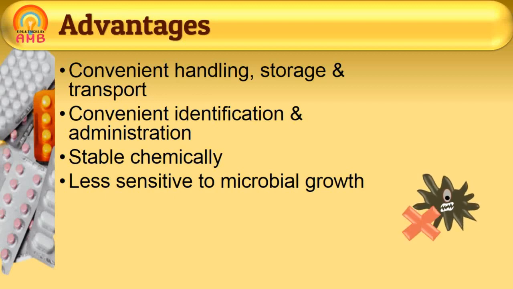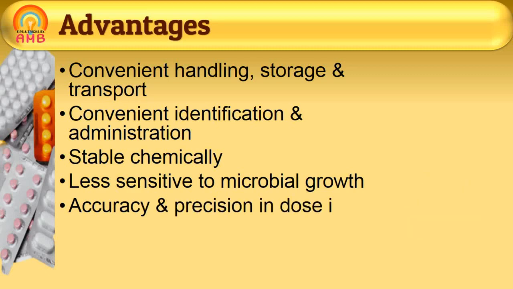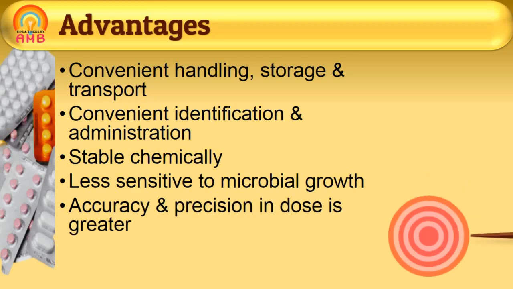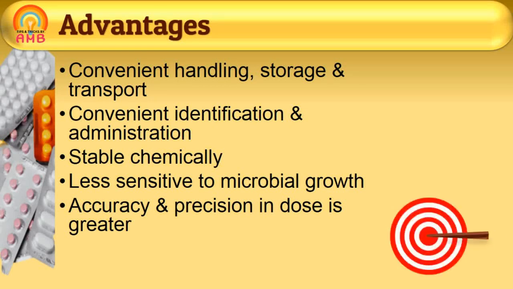Next advantage is accuracy and precision in dose of drug is greater in solid dosage forms. As most of the solid dosage forms are available in unit dosage forms, there is dose accuracy.